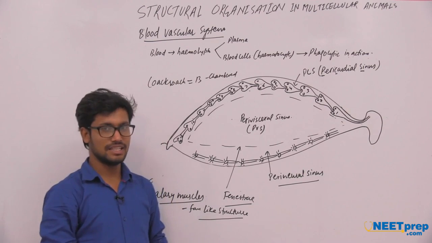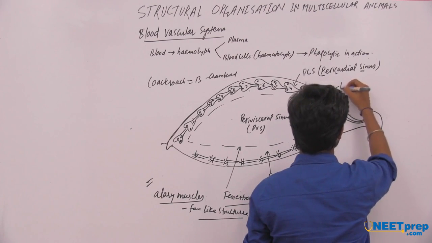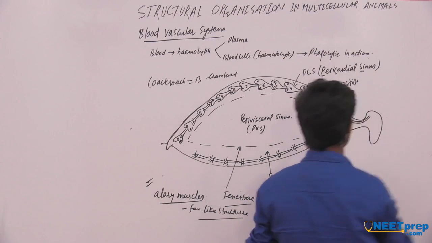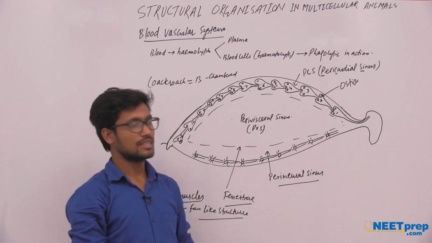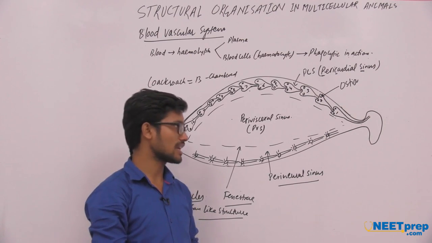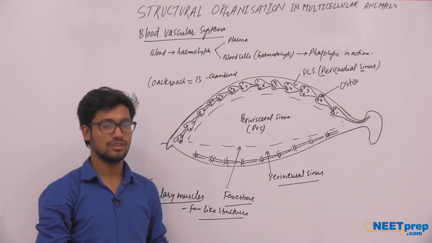Besides that, the heart has some pores, which are called ostia. These pores, the ostia, also help in the blood circulation of the cockroach.